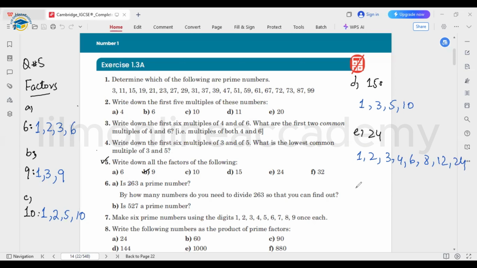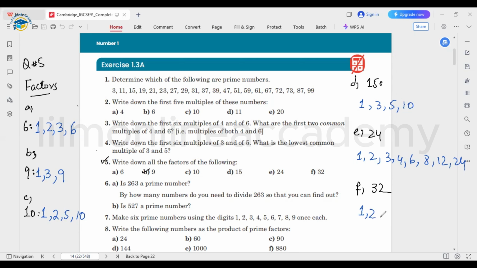Okay, next is F part, and this is having the number 32, and we need to write down the factors for the number 32 as well. So again, 1 is the factor of every number. So after writing 1 as the factor of this third, and 32 is an even number,